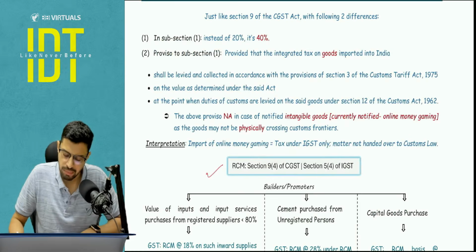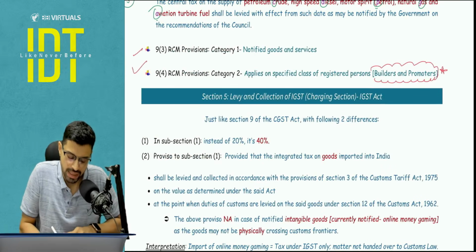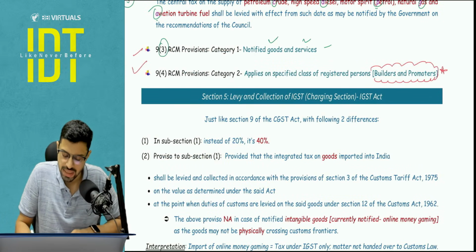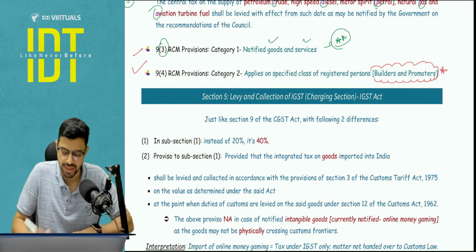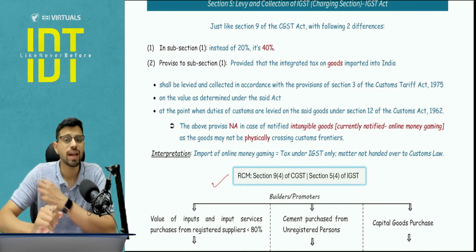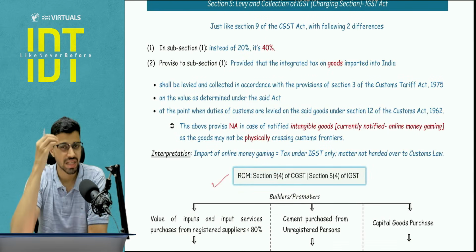So we will cover that, but briefly. And the main list we will cover is 9.3 with respect to goods and services. This is very much, yes, testable in your exam. Now, before that, we will talk about the IGST charging section, that is section number 5.